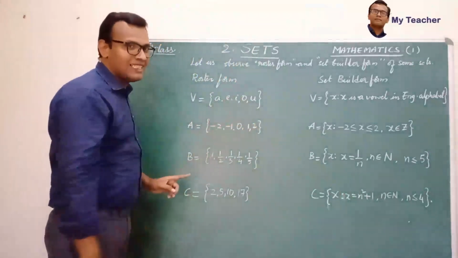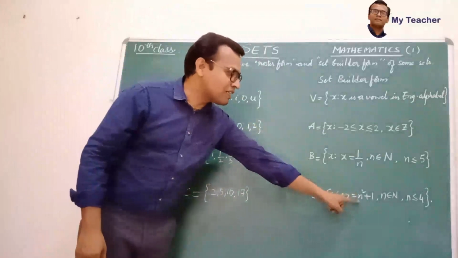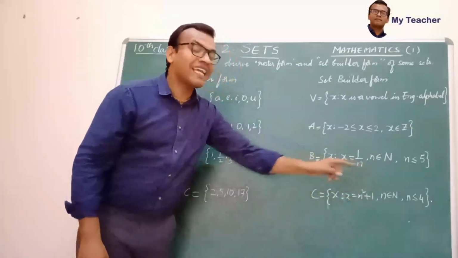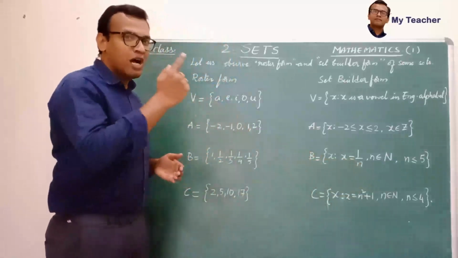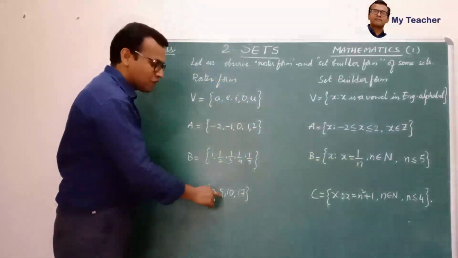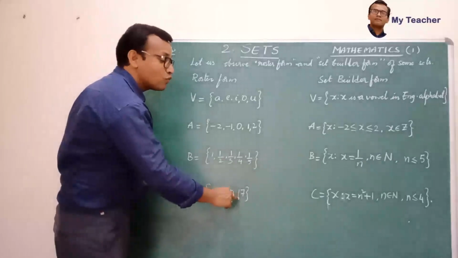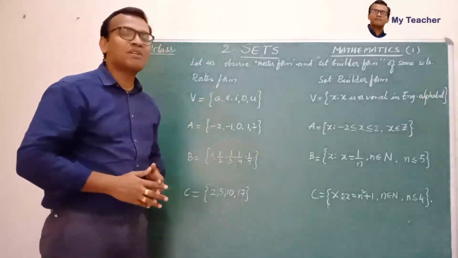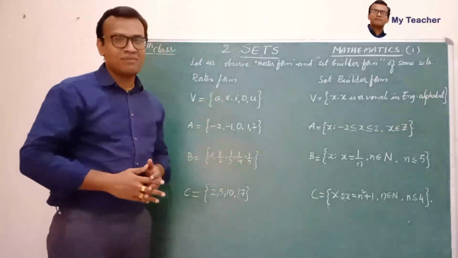Every time 1 is added, N square plus 1, where N is a natural number, means N belongs to N and N is less than or equal to 4, up to 4 only. 1 square plus 1, 2 square plus 1, 3 square plus 1, 4 square plus 1. So the natural number is up to 4 only. So that is the way of writing set builder form.